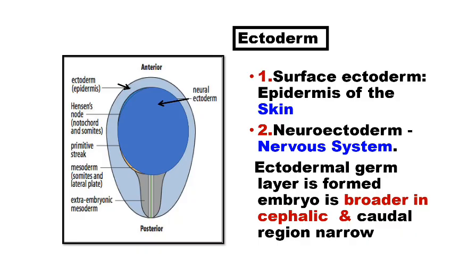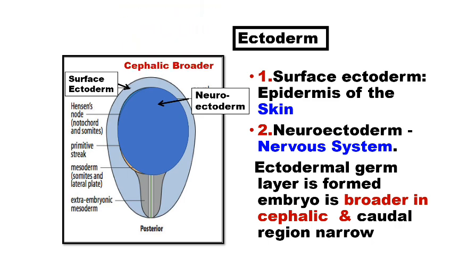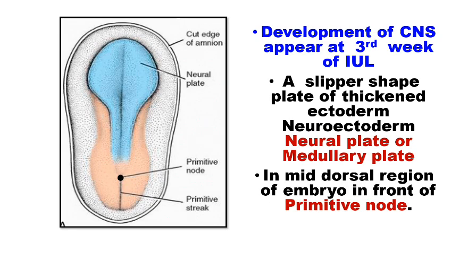The ectoderm germ cell layer gives rise to the surface ectoderm, which finally forms the epidermis of the skin, and the neuroectoderm, which forms the nervous system. The ectoderm germ cell layer is formed in the embryo. The embryo is broader in the cephalic region and narrow caudally.